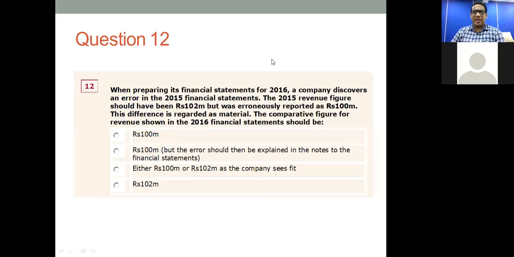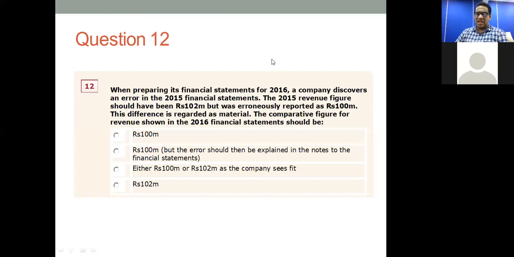I repeat, when preparing the financial statements of 2016, a company discovers an error in 2015 financial statements. 2015 revenue figure should have been 102 million, but was erroneously reported as 100 million. This difference is regarded as material. The comparative figure for revenue shown in 2016 financial statement should be 100 million.